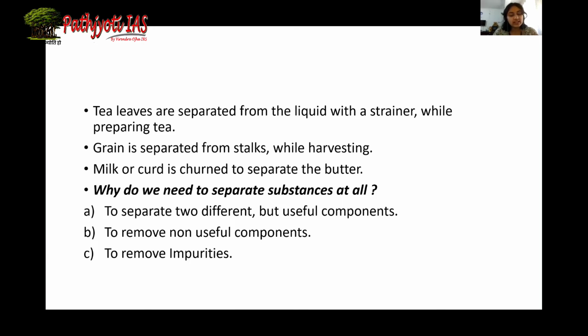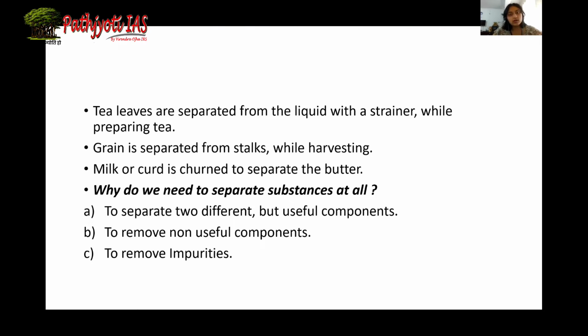For example, tea leaves are separated from tea using a strainer. Grains are separated from stalk while harvesting. Milk is churned to separate the butter. Okay, so what is the need of separating substances at all? So there are 3 points in this. We separate two different but useful components. In this, when we separate two components, both are useful to us.